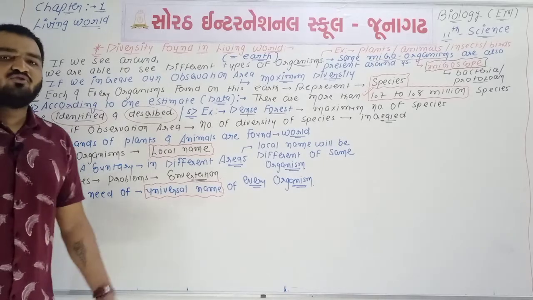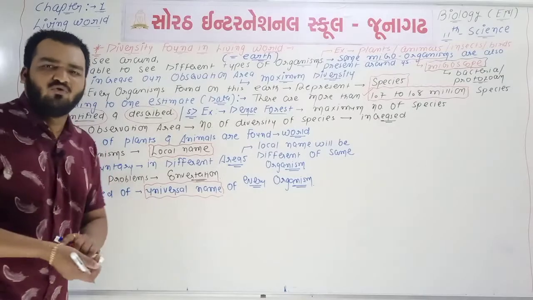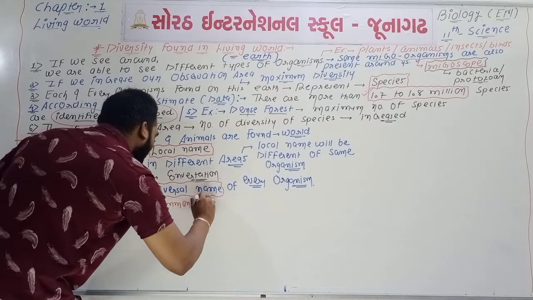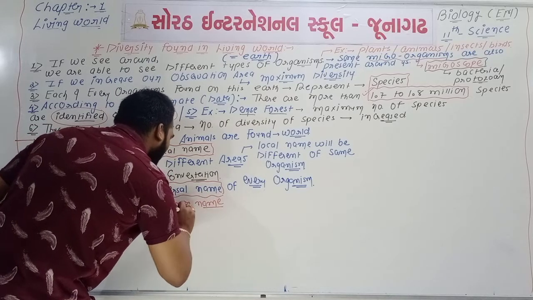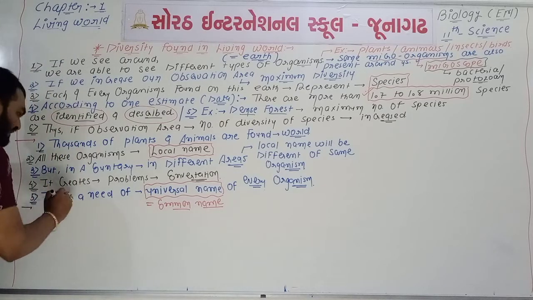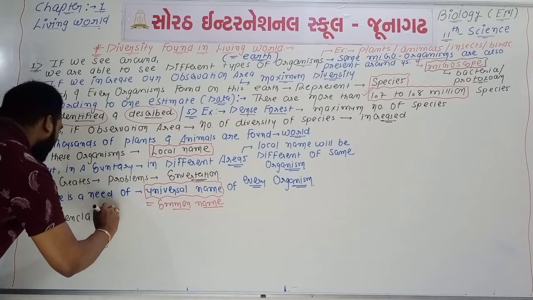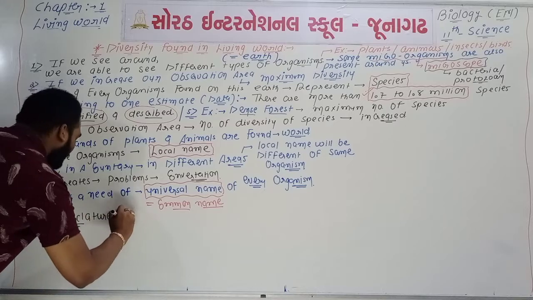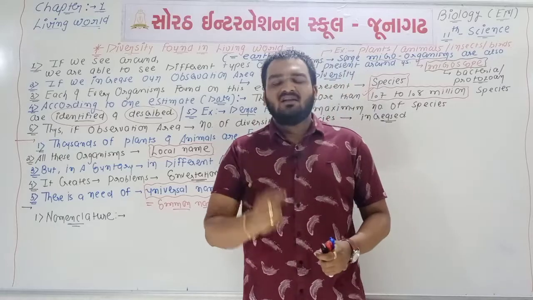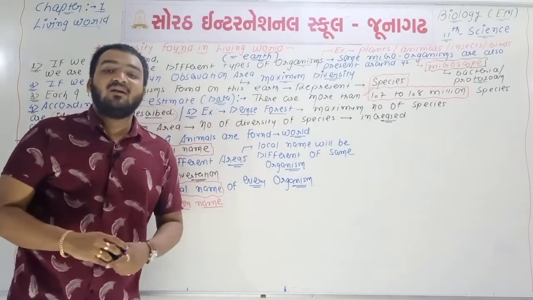What is the solution? The solution is giving a universal name, or a common name. Universal name is equal to common name. If we give a common name to every organism, then the problem will be solved. For giving names, there is a method known as nomenclature. We have a new definition, nomenclature. It is a process in which the name of an organism is given with the help of scientific principles.